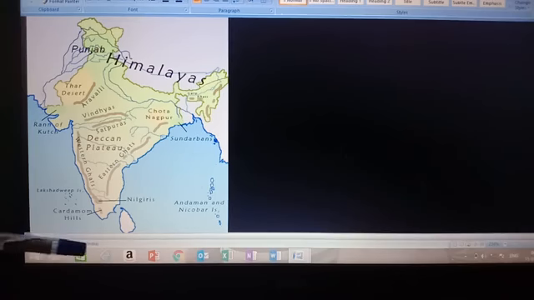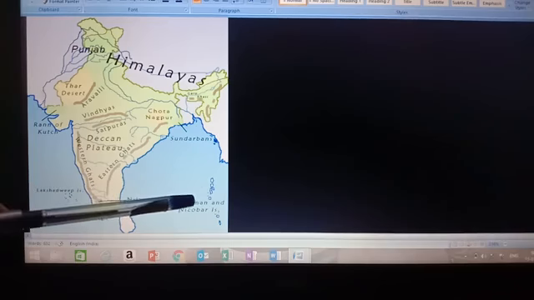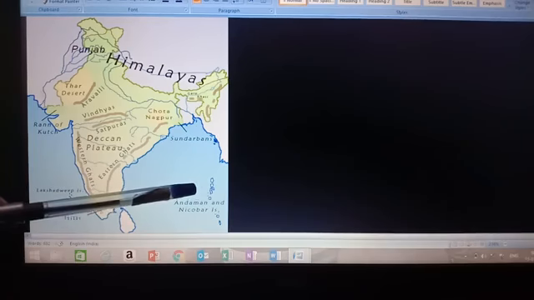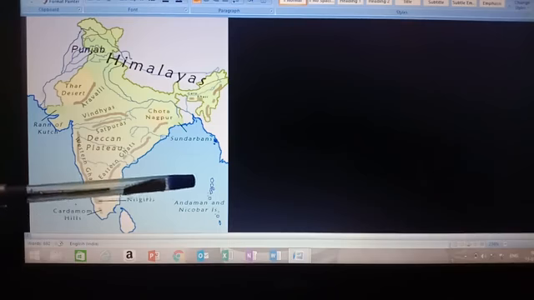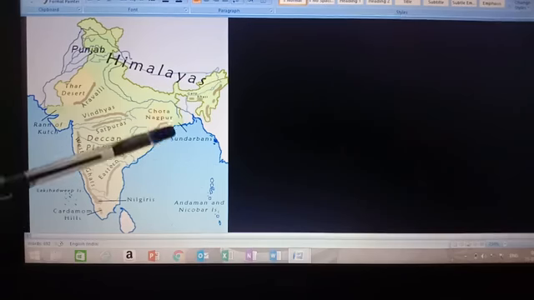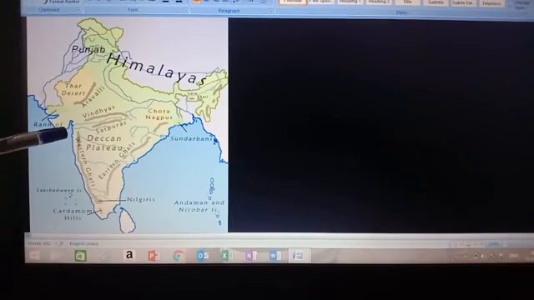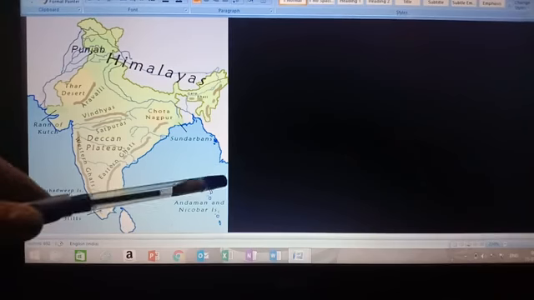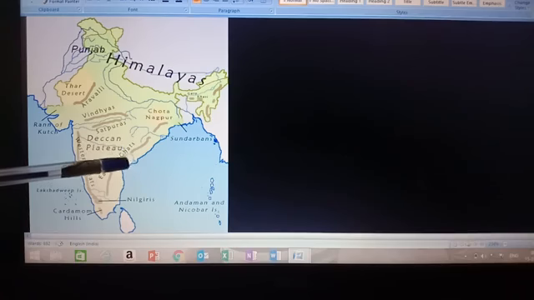The southwestern winds divide themselves into the Arabian Sea branch and the Bay of Bengal branch. This Indian Peninsula splits the wind. Because of this peninsula, the winds get split into two parts: Arabian Sea branch and Bay of Bengal branch. Now, what happens?